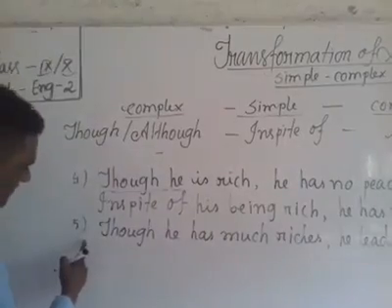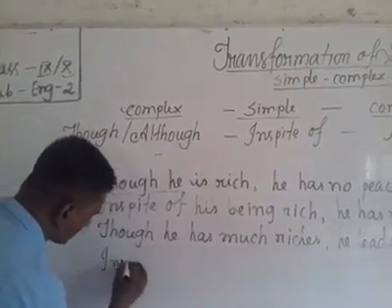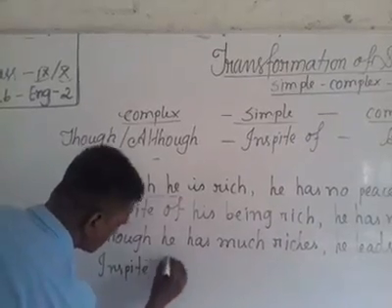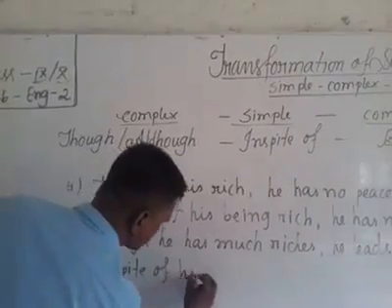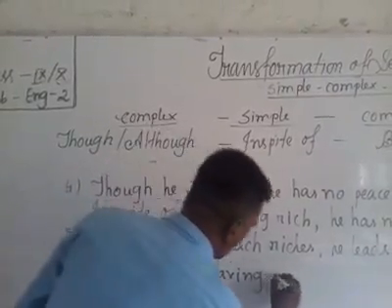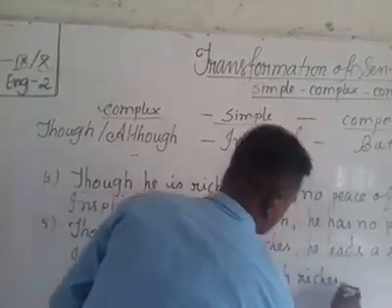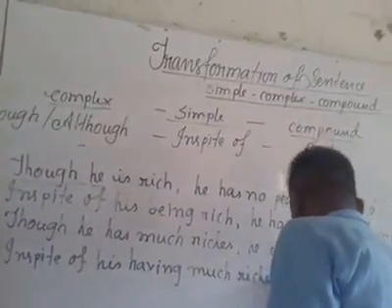So that's number 5. Though he has much riches, in spite of, he is having much riches, he leads a simple life.